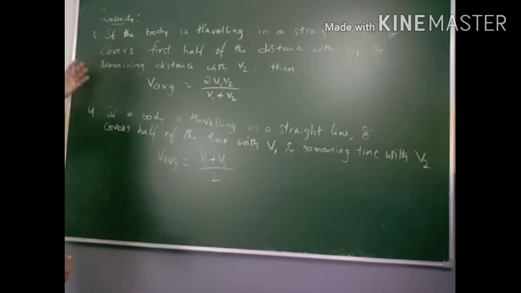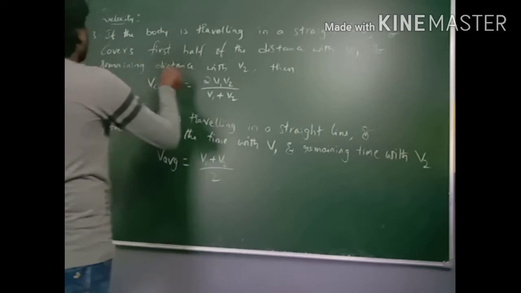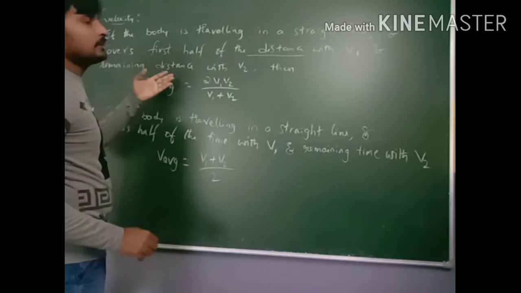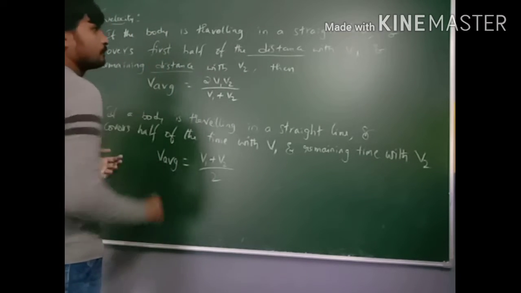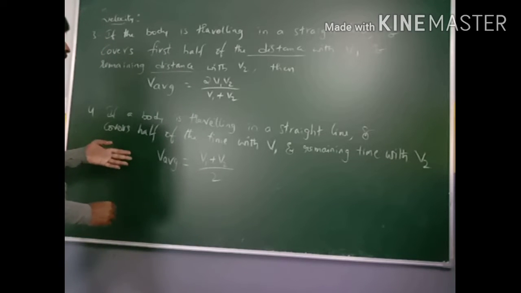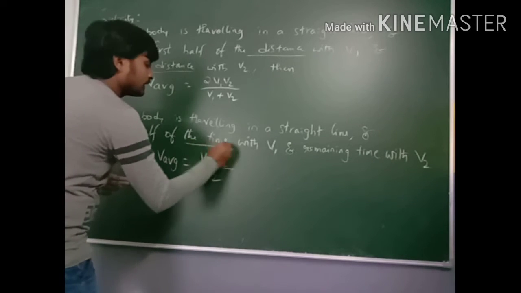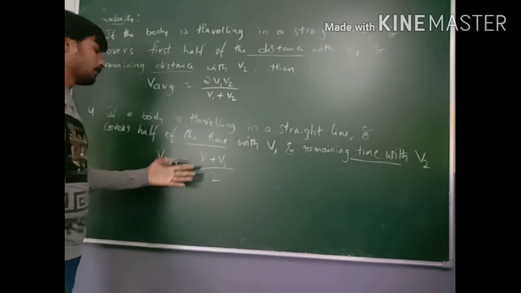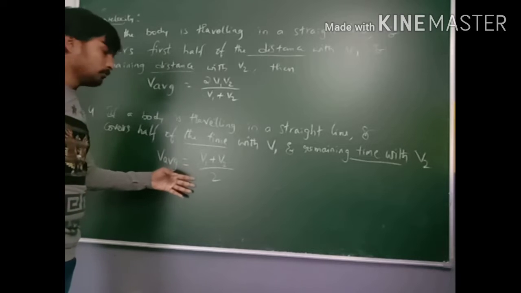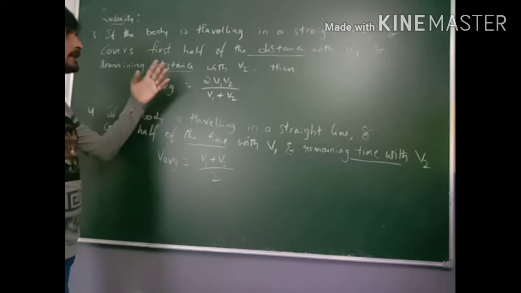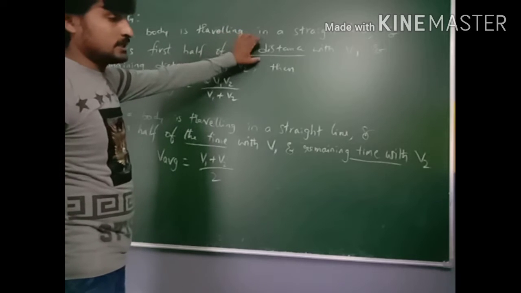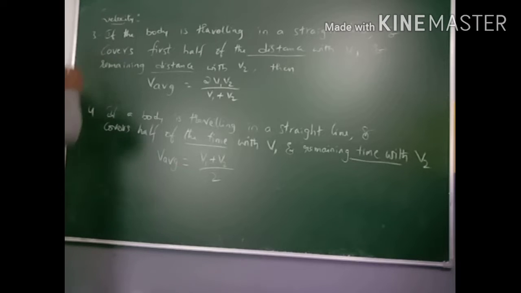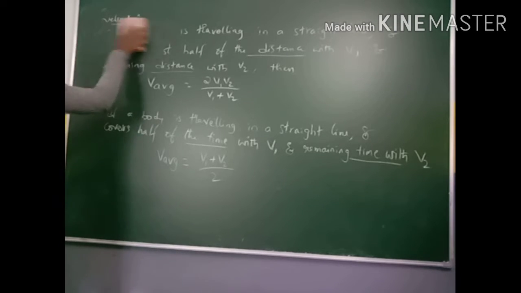Remember, these two points are similar, but in the earlier case it covers the first half of the distance with v1 and the remaining half of the distance with v2. In this case, it covers the first half of the time with v1 and the remaining half of the time with v2. Then the formula is v1 plus v2 by 2. So these two cases are similar, but one covers distance and the other covers time. Next, fifth point, the body is traveling.